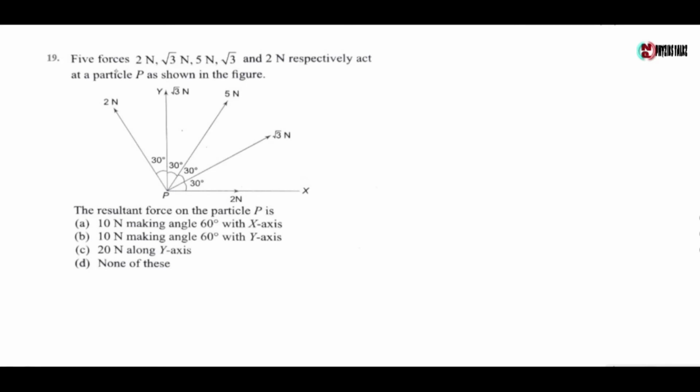Next question, 5 forces 2 Newton, root 3 Newton, 5 Newton, root 3 and 2 Newton respectively act at a particle P as shown in the figure. The resultant force on the particle P is given by. Now here 5 forces are acting on the particle P. Now the vectors make angles with the positive x-axis. First vector is 2 Newton, which makes an angle 0 degree.